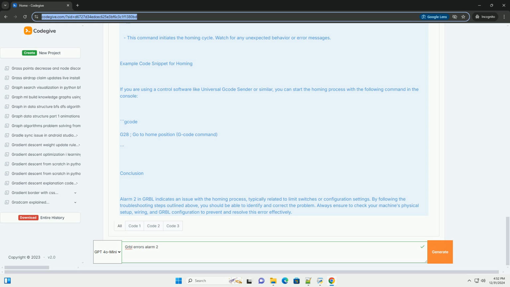Ensure that the homing settings, like $22, $23, $24, $25, $26, and $27, are set correctly. 4. Reset the Grbl controller. If you have made changes or if the machine is stuck in an alarm state, perform a reset. You can reset Grbl using the command $$ to check settings or by power cycling the controller.